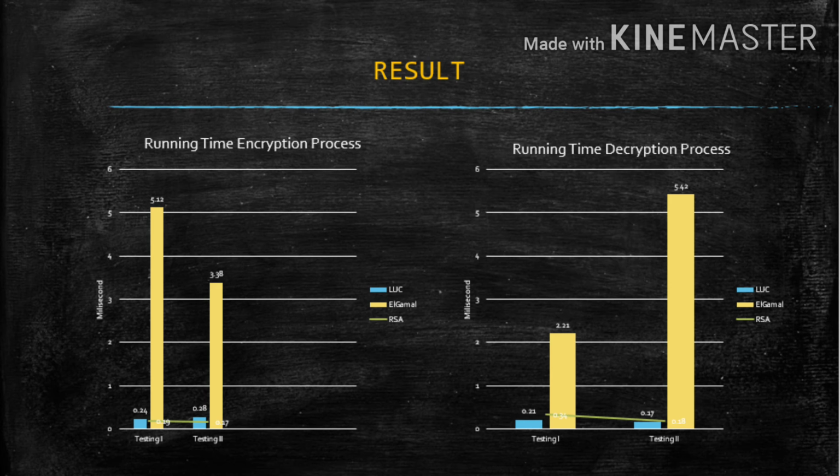This is because the process is simpler than other algorithms, while the algorithm that requires more decryption execution time is the Al-Gamal algorithm. This is because the process is more complicated, which requires twice the computational process because the size of the ciphertext is larger than the plain text.